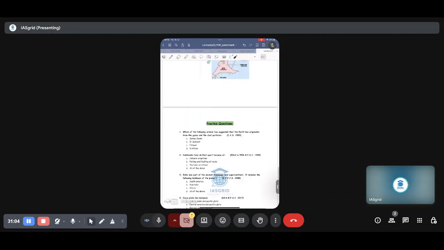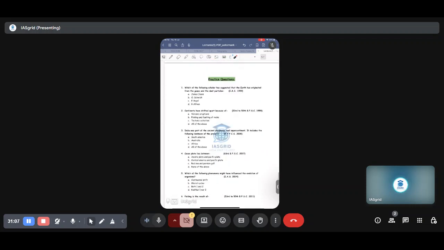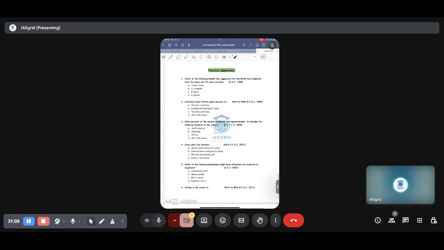Okay. Let's delve into a couple of questions. These are pretty easy. These are taken out of UPSC as well as state services exams. So some are very direct. Where an element of doubt comes up, you can comment and I can explain those parts specifically. Let's start solving. Which of the following solar systems is the Earth originated from gases and dust particles? This I had told you above. I did not give the name because I wanted you guys to work on it. So the answer is B.